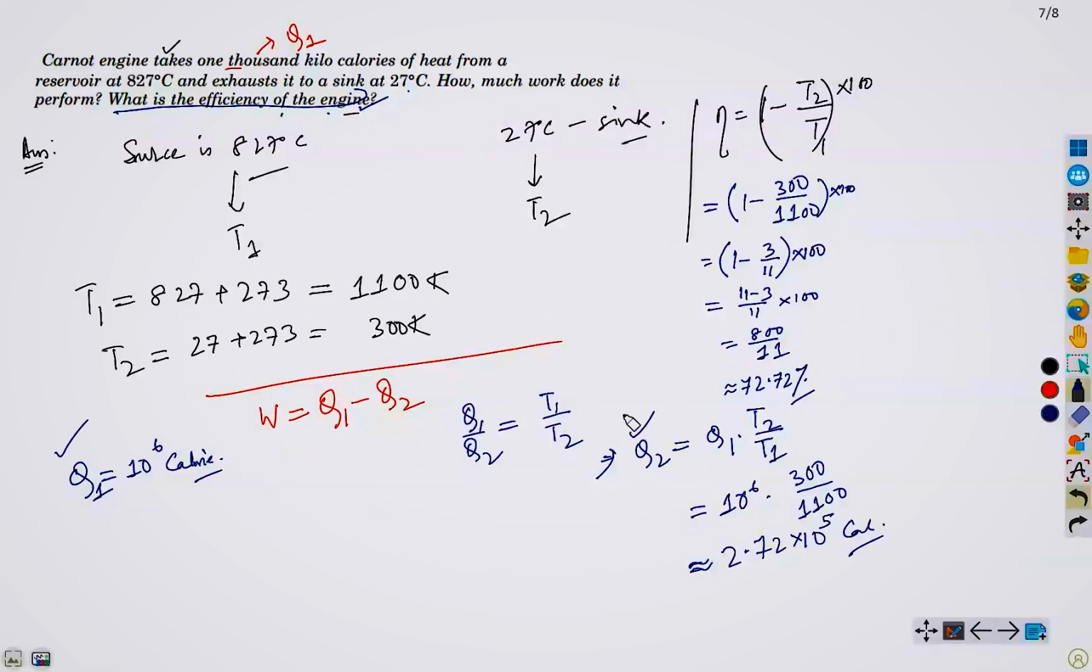So from here we obtain our Q2. We know Q1, we know Q2, therefore we'll just substitute the values here and we are done. 10 to the power 6 minus 2.72 times 10 to the power 5, which if you simplify, we obtain as 7.28 times 10 to the power 5 calorie. Yes, see, it is so simple. You just have to substitute the values into the formula, that's all.